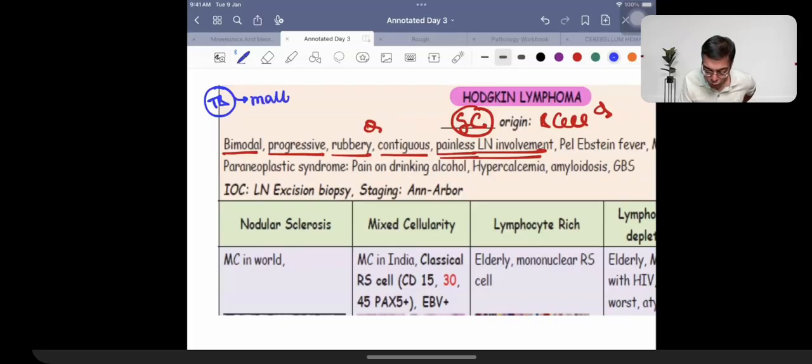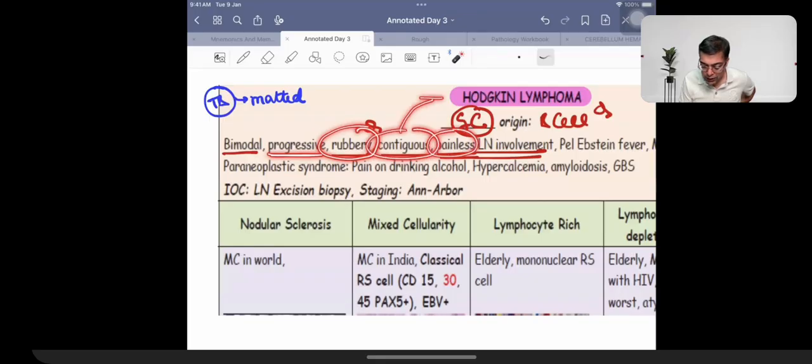When we are talking about tuberculosis, the patients are going to have fused lymph nodes, which are called matted lymph nodes. Matted lymph nodes is a key indicator that the examiner is asking a question on TB. Similarly, progressive, rubbery, painless, and contiguous is an indicator that the examiner is asking a question on Hodgkin's lymphoma.